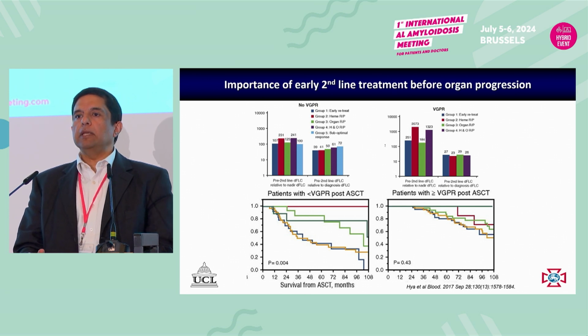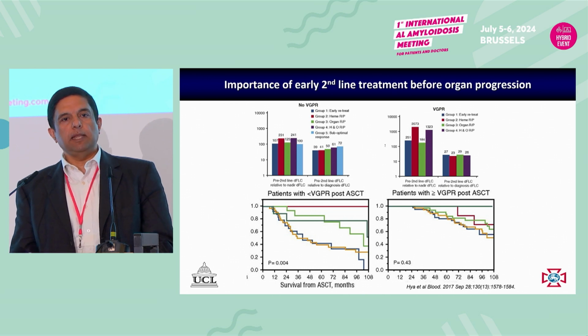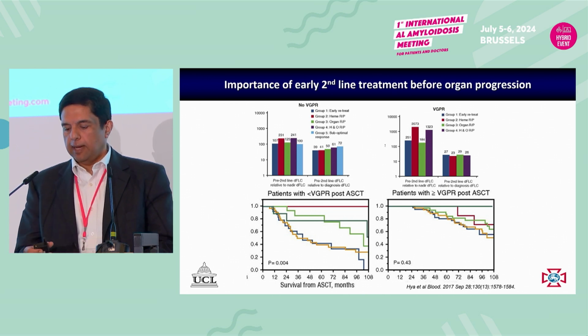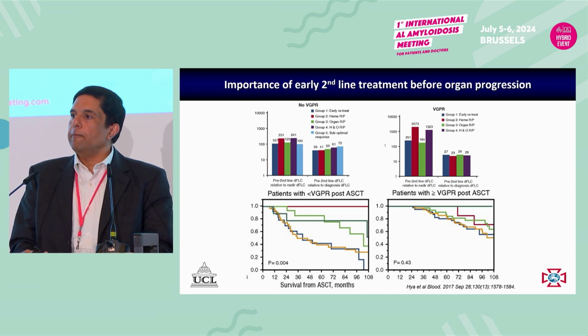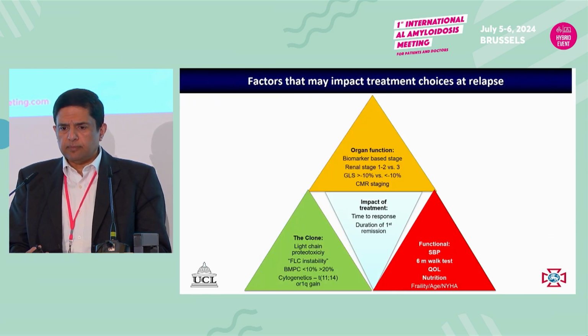So we need to treat early, and what we don't know is how early is early. Do we treat when the light chains have gone up by 10 milligrams, or do we treat when they've just gone outside the normal range? And I think we need some more data and some studies to decide what is that optimal timing before organ progression has occurred, but when heme progression is starting to occur.